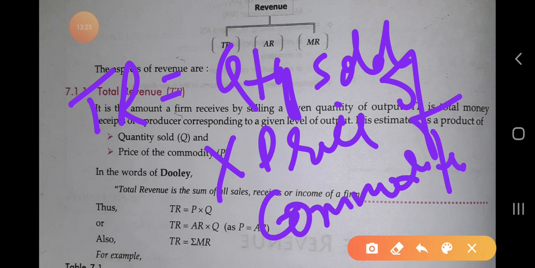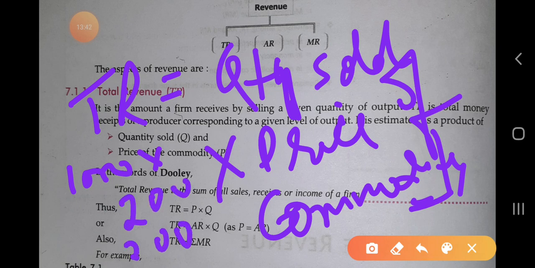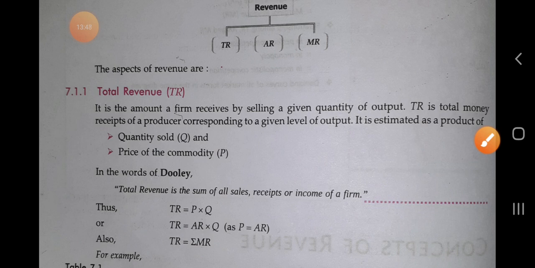For example, if the quantity sold is 1000 and the price is 200, we get 2 lakh. So 2 lakh is the total revenue of the firm.